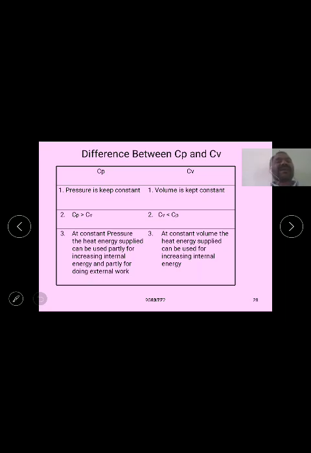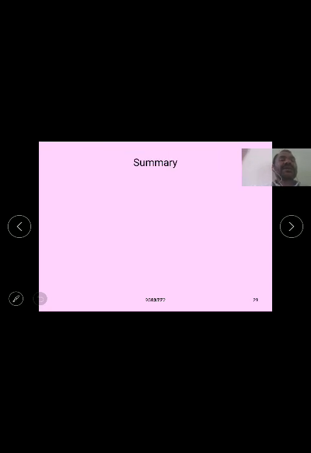At constant pressure, a part of the energy raises internal energy and the remaining part does work. In the case of Cv, the heat energy is supplied while maintaining volume constant, and the entire energy is utilized by the system only to increase internal energy.